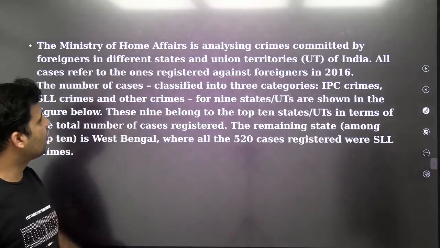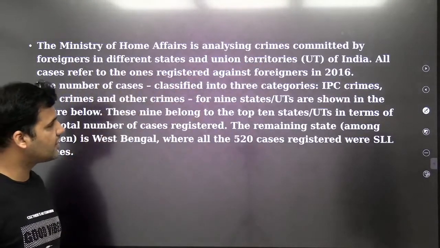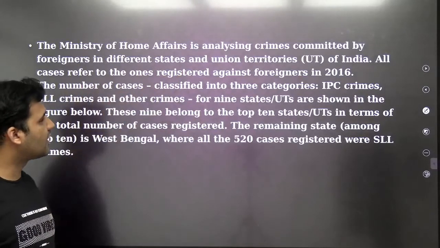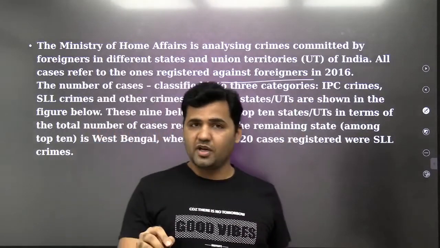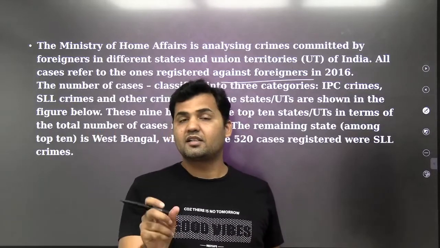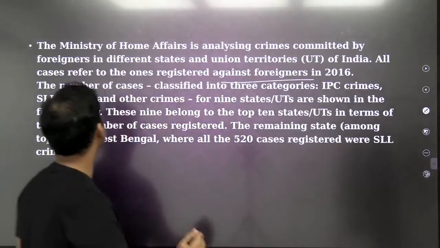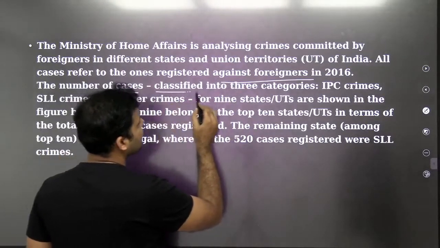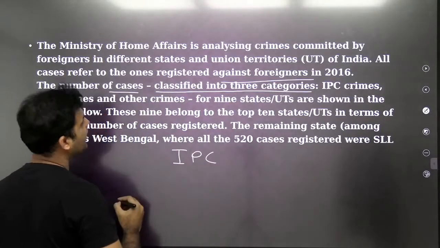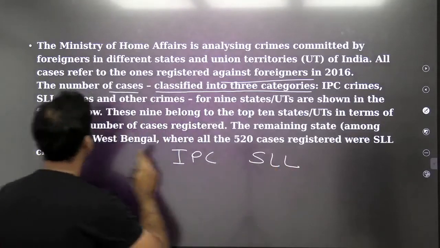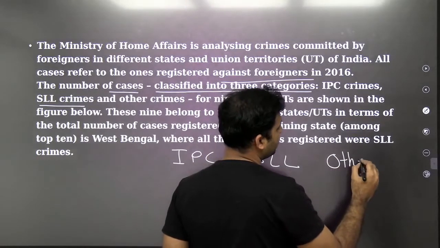The question says, the Ministry of Home Affairs is analyzing crimes committed by foreigners in different states and Union Territories of India. All cases refer to the ones registered against foreigners in 2016. Now again, this is information you either keep in mind or note down: this set is talking only about those cases which are registered against foreigners in 2016. The number of cases are classified into three categories: IPC crimes, SLL crimes, and the third category is other crimes.